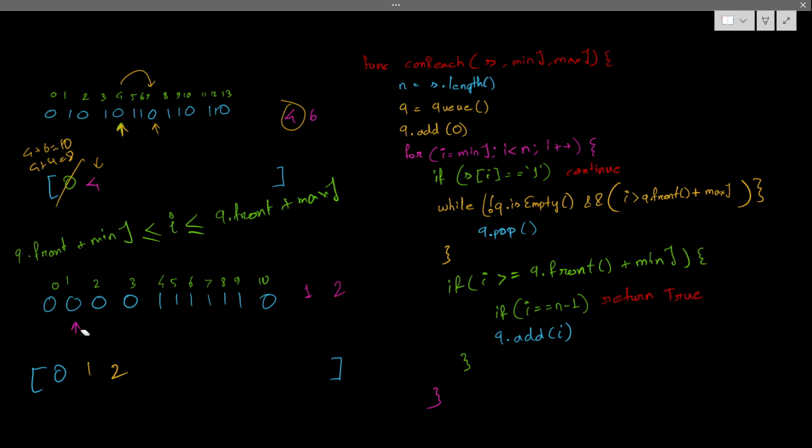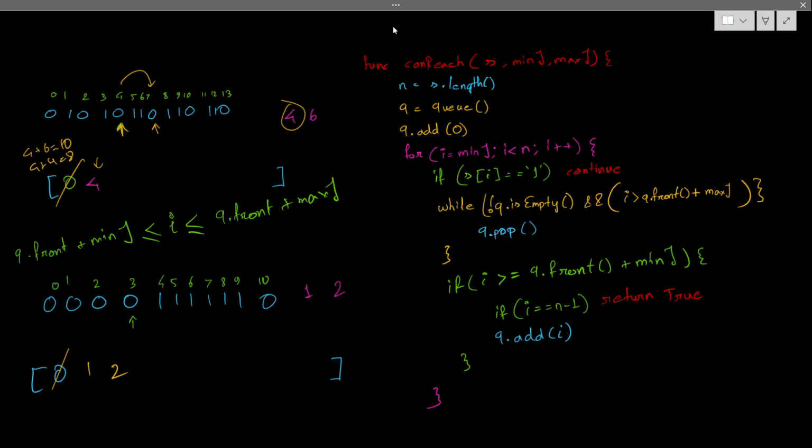Okay, right now see here. Now we come to the third index. Third index asks, can I belong to 0? 0 will say, no, you do not belong to my maximum range. My maximum range is 2, so you are not in it. So 0 is popped out. You can check my next element.